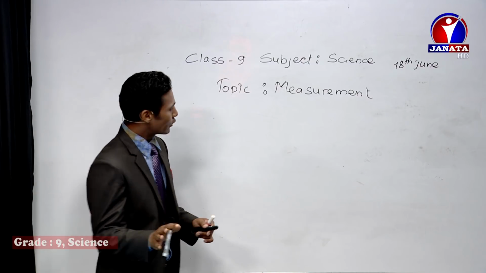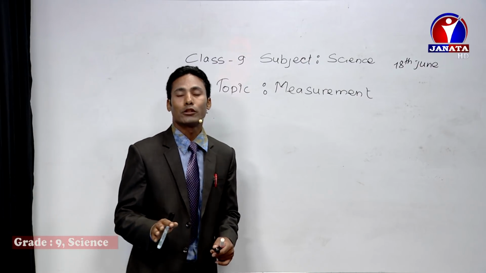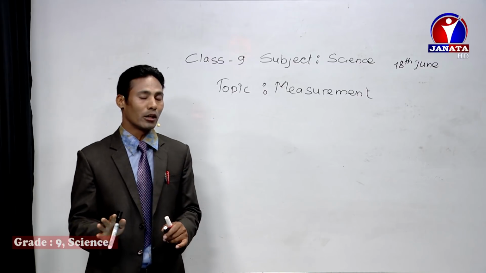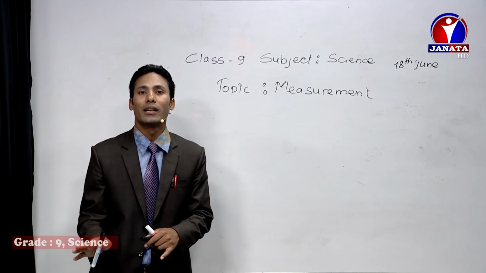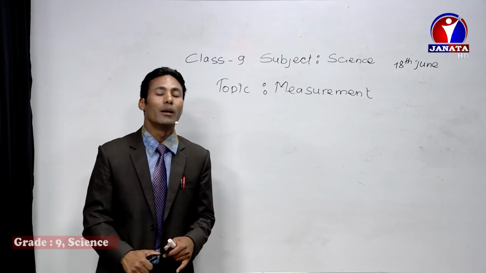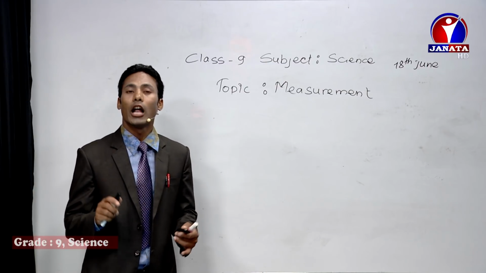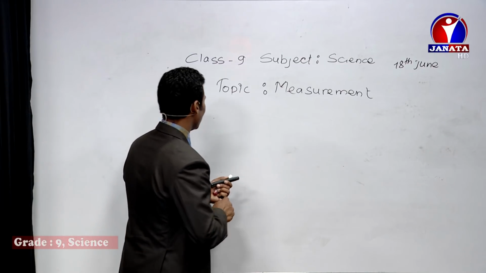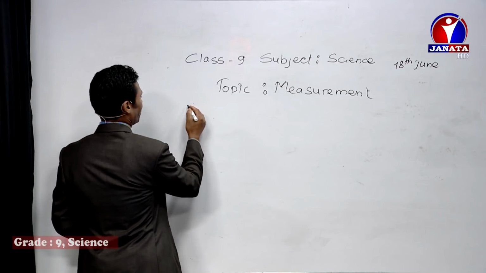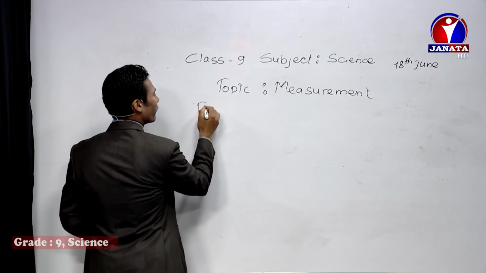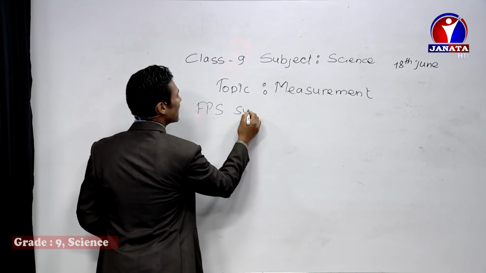And about this unit, you might have learned 3 types of unit in the lower class, especially 4 types: 3 types, and 1 type is the modified form. We can consider that 4 types also you might have learned in the lower class. What are they? Like FPS system of unit.